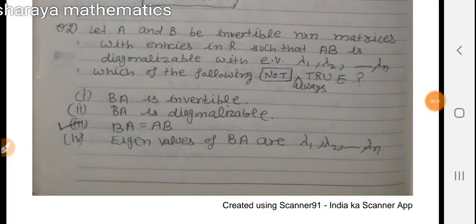Second question: let A and B be invertible n cross n matrices with entries in R such that AB is diagonalizable with eigenvalues lambda 1, lambda 2, up to lambda n. Which of the following is not always true?